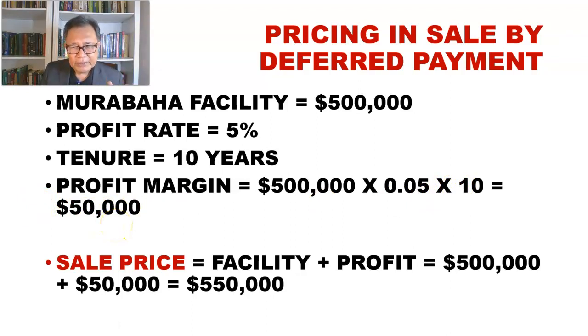So what would be quoted in the Murabaha facility product disclosure sheet is the sale price, or the selling price, which is the sum of the facility amount plus the profit margin. And that will be equal to $550,000 over here, yeah.